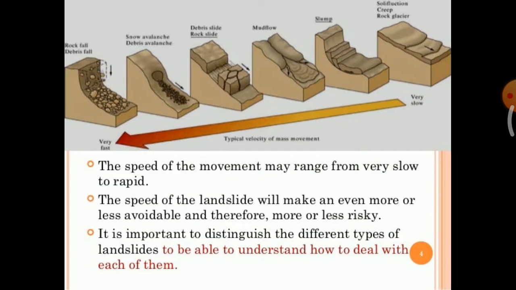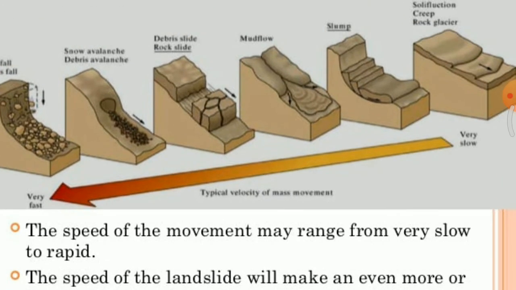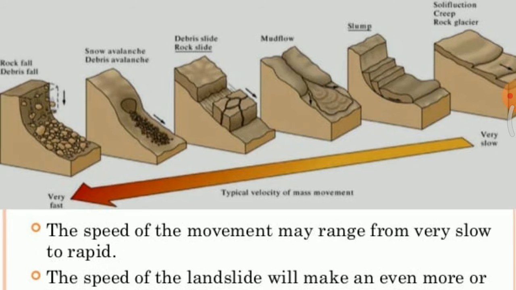So here we can see a diagram. This arrow will represent the velocity starting from very slow to very fast. Okay, so first diagram is creep and rock glacier. It will be very slow, the movement of the rocks and debris will be very slow. Next one is the slump. Okay, then the speed will increase for mud flow, here we can see the mud flow diagram.